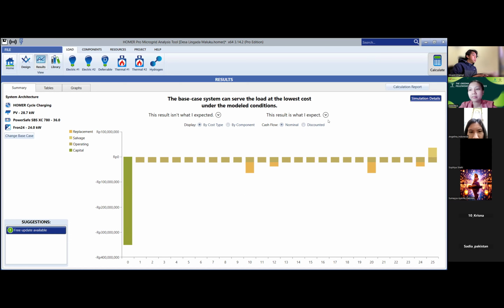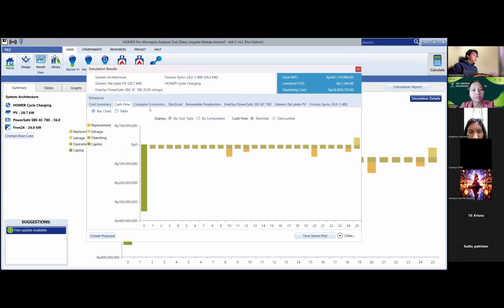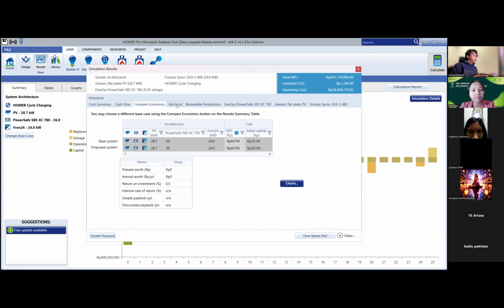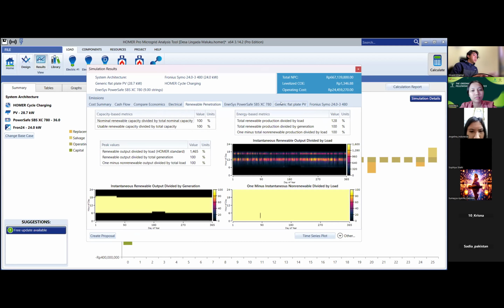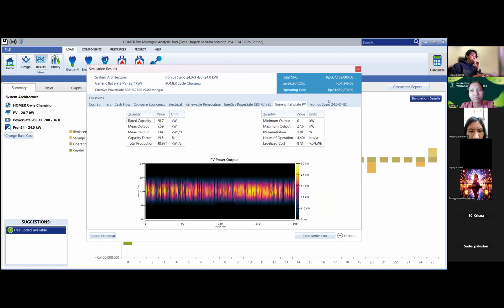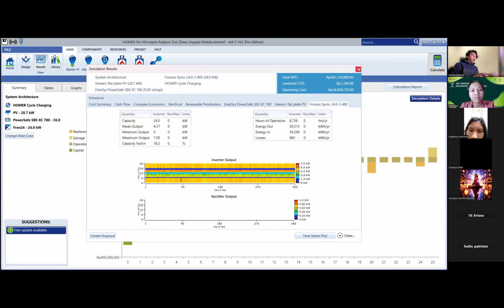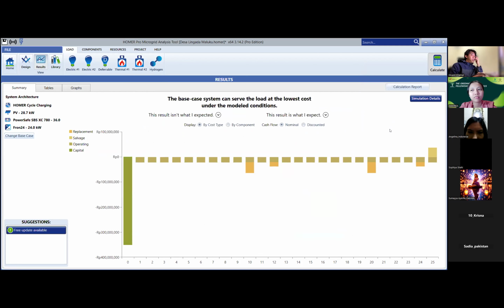Simulation details, cash flow, compare economic, electrical. You can look at monthly electricity production, generated PV in a year, renewable penetration, and generator further. Okay, I will go back to my presentation.